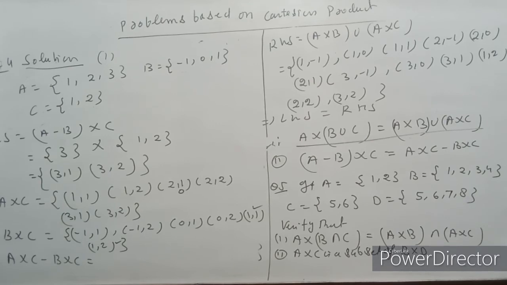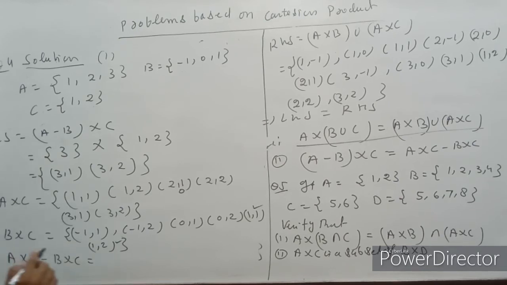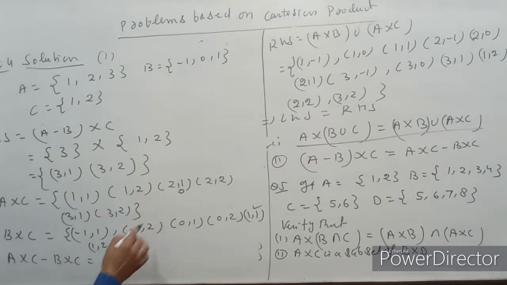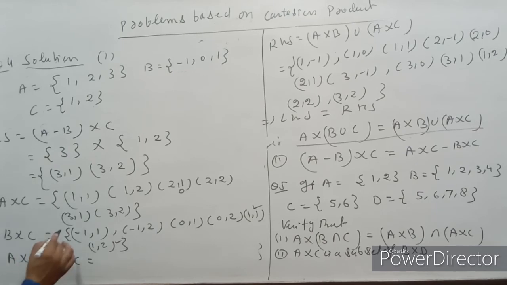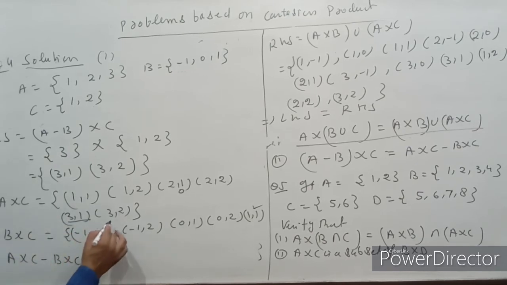So it means the ordered pairs which are not in B cross C, all the ordered pairs of A cross C, are (3, 1) and (3, 2). These ordered pairs